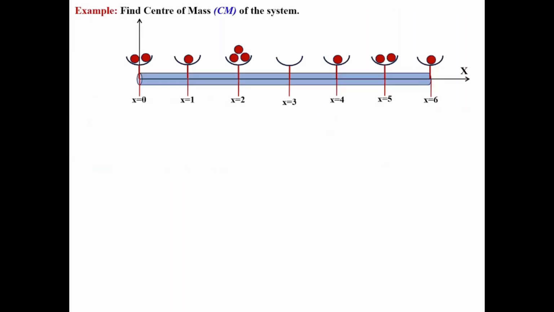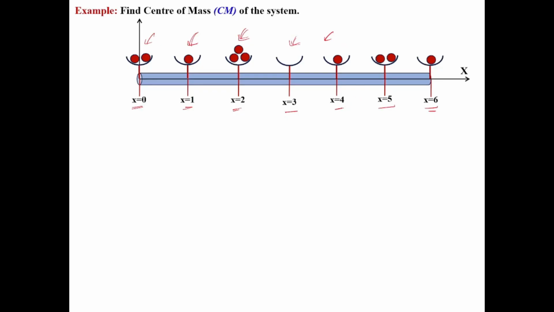we have to consider another example to find the center of mass of this system. That is a rod having a length of 6 centimeter and a discrete distribution of masses. Here you can see at x equal to 0, 2 masses are there. At x equal to 1, 1 mass. At x equal to 2, 3 masses are there. At x equal to 3, there is no mass. At x equal to 4, 1. At x equal to 5, 2. At x equal to 6, 1.